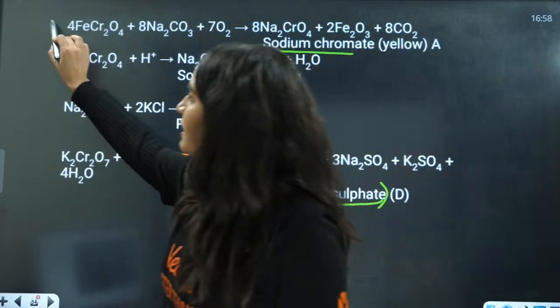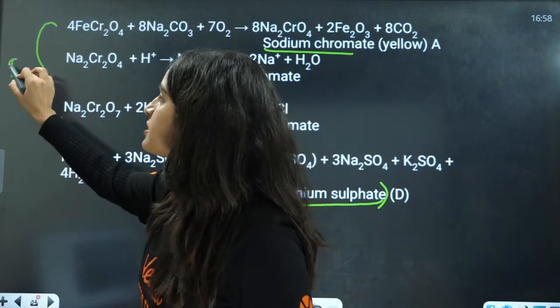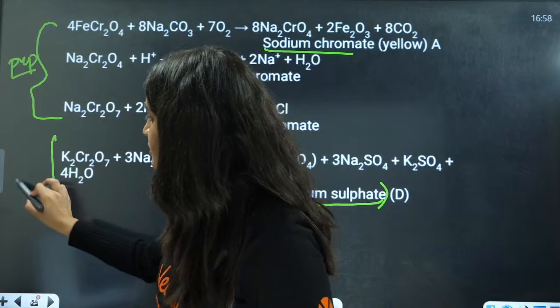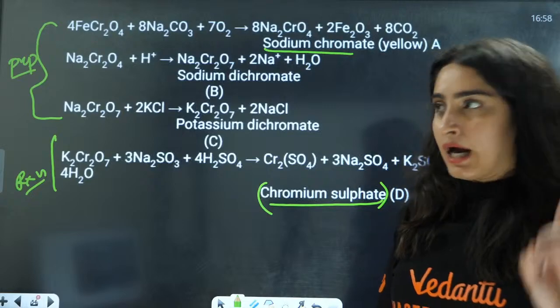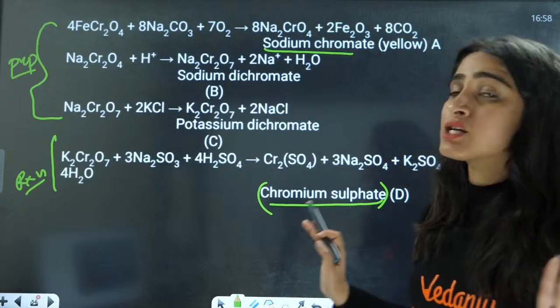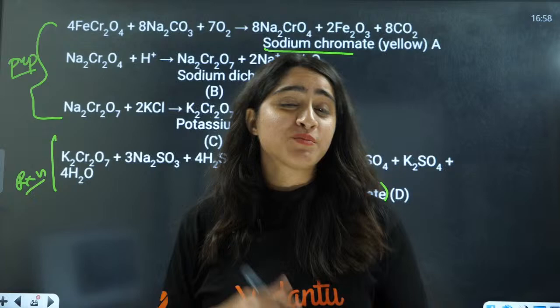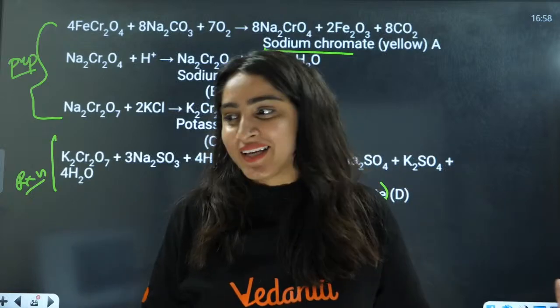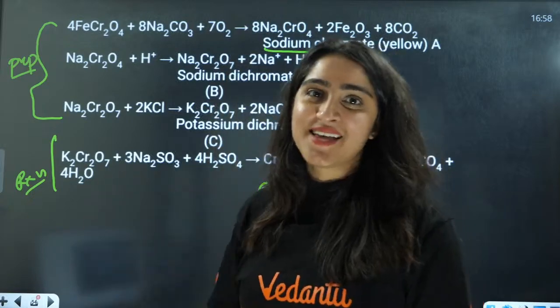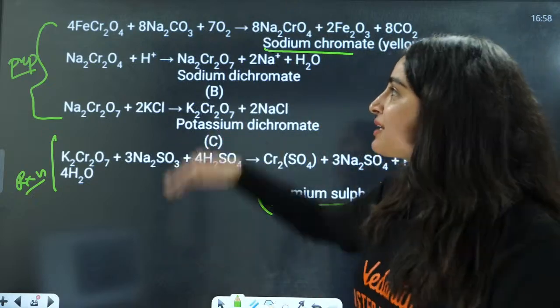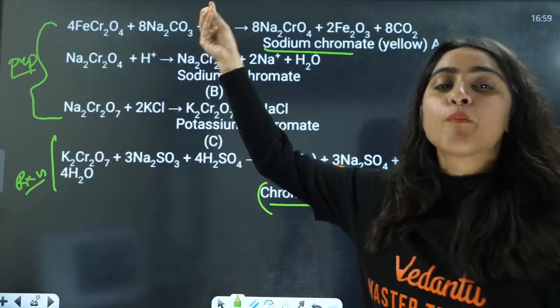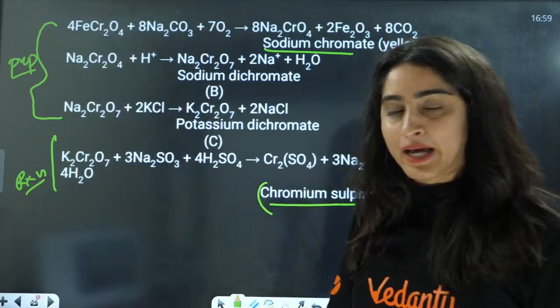These are the preparation steps, and these are the reactions of potassium dichromate. Very important. As it is, you have to learn this. I'm sorry about it, but I can't do anything about it. I can make you understand this because these are simply reactions. These are the 3-step reactions of formation of potassium dichromate.